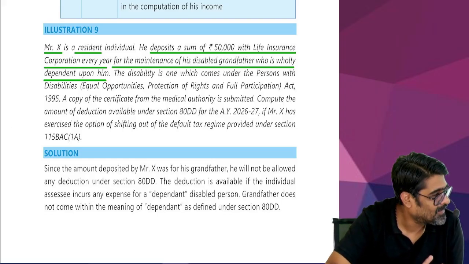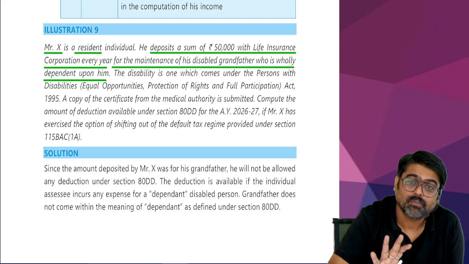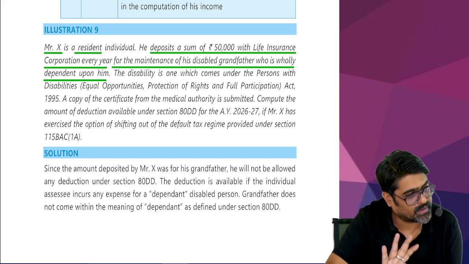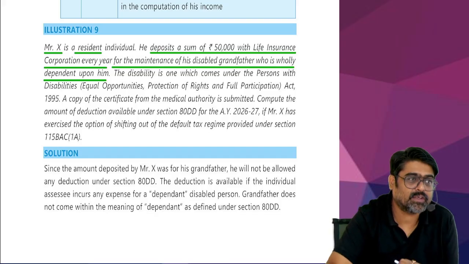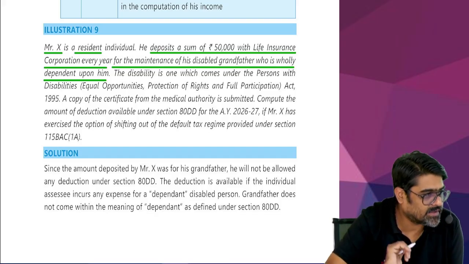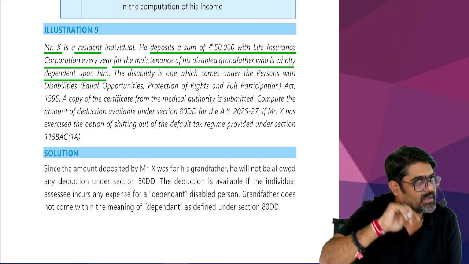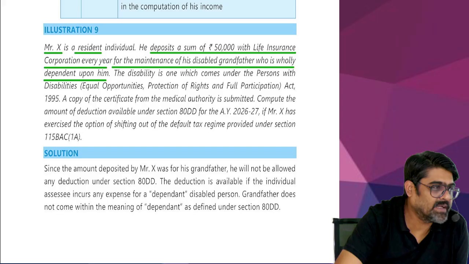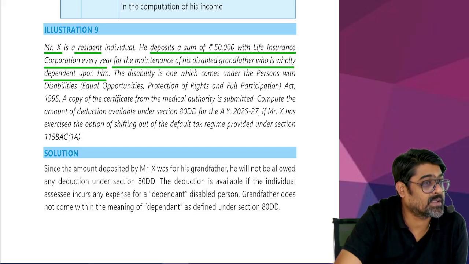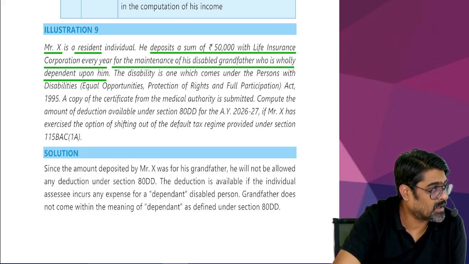Okay, no? They're going to write all these unnecessary things. No need to worry. Tell me, Mr. X is a resident. So is an assessee? Mr. X is a resident. So the assessee must be a resident. Assessee has incurred some expenditure, expenditure on medical treatment or as a deposit in special schemes of LIC, UTI, other approved institutions.